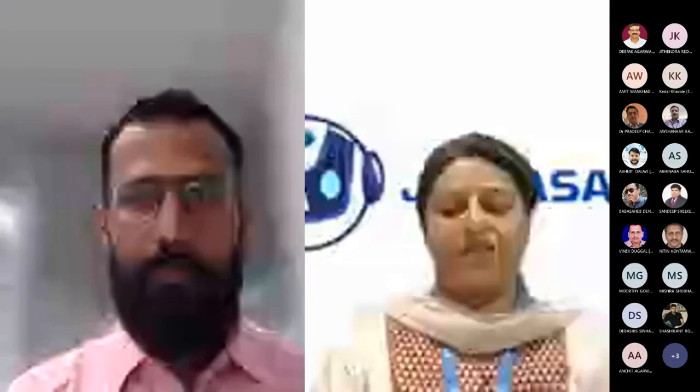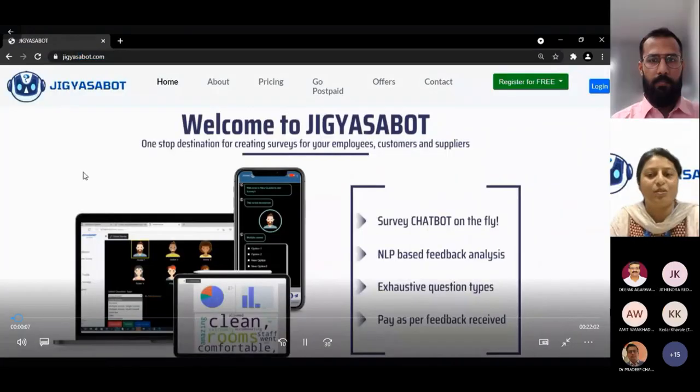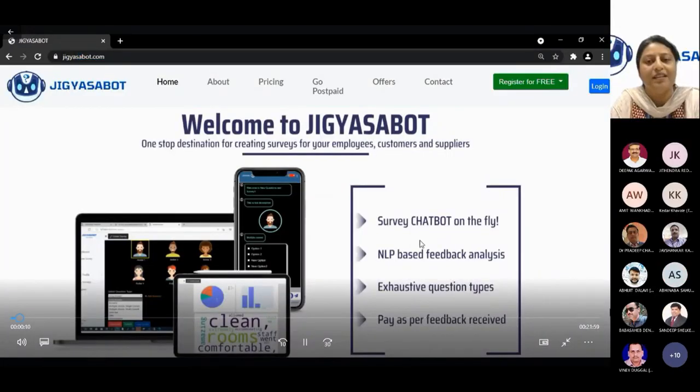Okay, so the URL for JIGYASABOT is jigyasabot.com. This is our landing page. On the landing page, you can see some of the features that we have already listed. This is creating a chatbot on the fly.